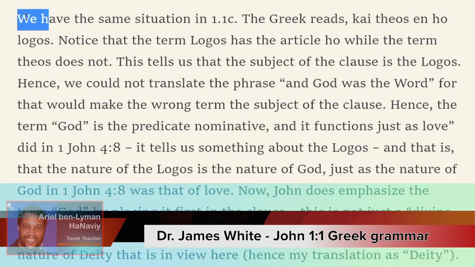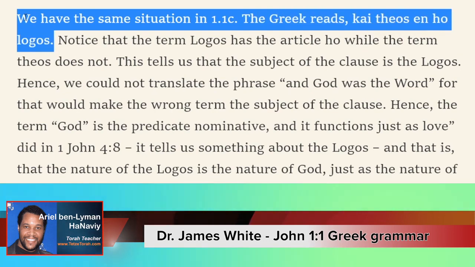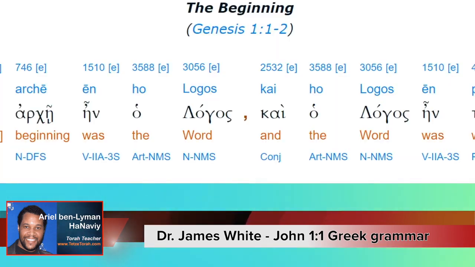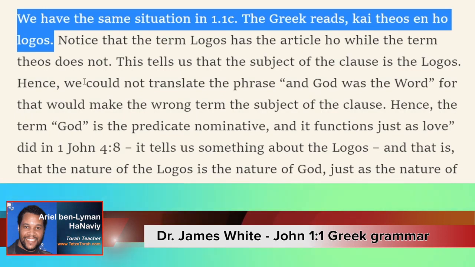Okay, so in conclusion to this quote from Dr. James White, we have the same situation in John 1:1, the final clause. The Greek reads, kai theos ēn ho logos. Let me make sure that's ēn and not an. Kai theos ēn ho logos. Yes, okay. So, kai theos ēn ho logos. Notice I'm saying theos and not theos, where there's a different Greek word. They're slightly different, and we'll get to that in a moment.